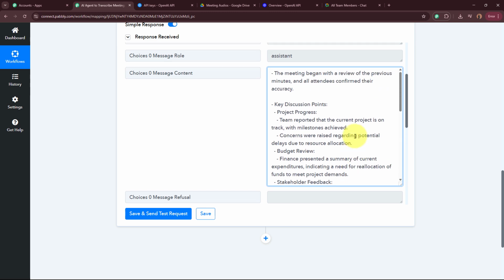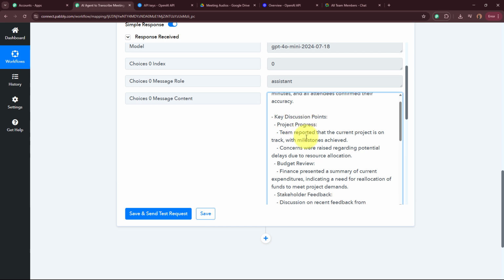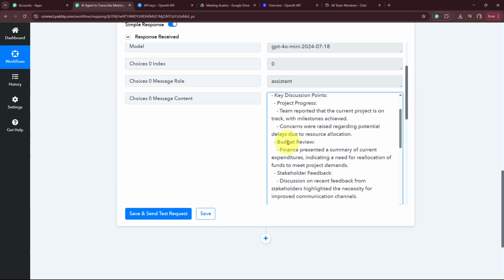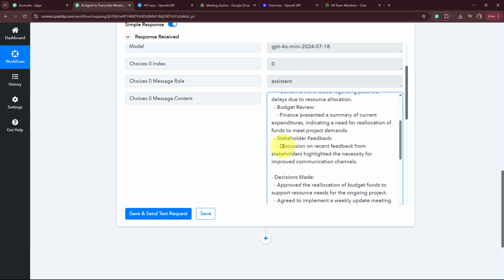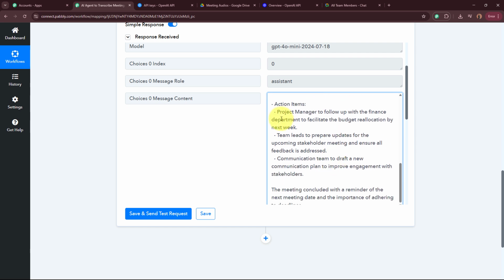Let us go through the summary. The meeting began with a review of previous minutes and all the attendees confirmed their accuracy. Key discussion points, project progress. Over here, these are the concerns, budget review, stakeholder feedback, discussion on recent feedback from stakeholders highlighted. Decisions made, these are the decisions made. You can see right away.